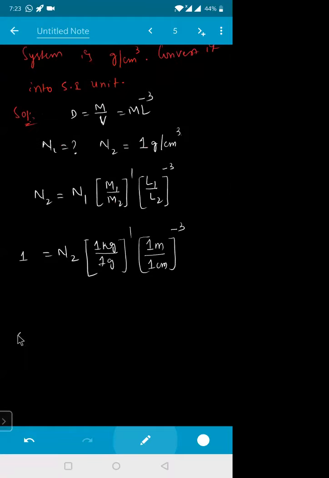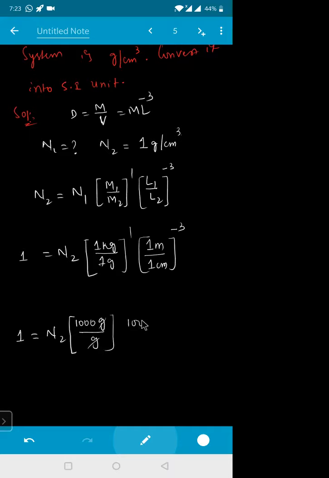I need it in the CGS system, so N1 is equal to N2 into. Can I write 1 kg in grams? How many grams will it be? 1000 grams divided by gram, so this gram gets cancelled.